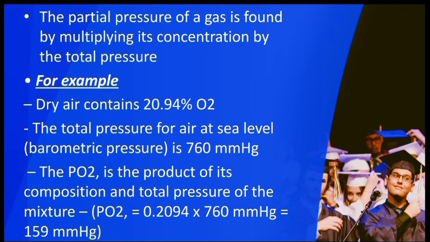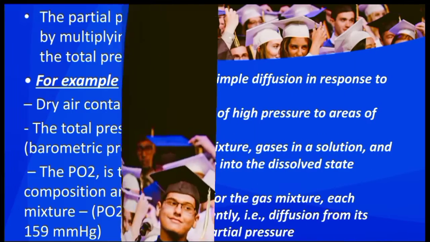For example, dry air contains 20.94% oxygen. The total pressure for air at sea level is 760 mm of Hg. So the partial pressure of oxygen is equal to 0.2094 times 760, which is equal to 159 mm of Hg.